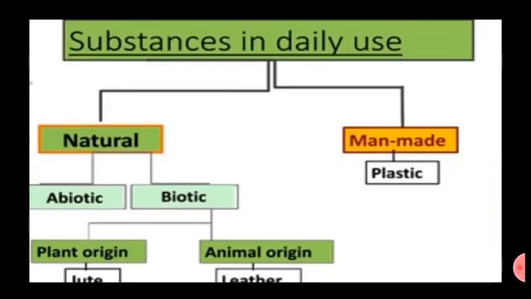Now, here in the table you can see substances in daily use: natural and man-made. Natural is abiotic and biotic, and man-made is plastic. In biotic you can see plant origin and animal origin. From plants we get jute and cotton. From animals, leather.